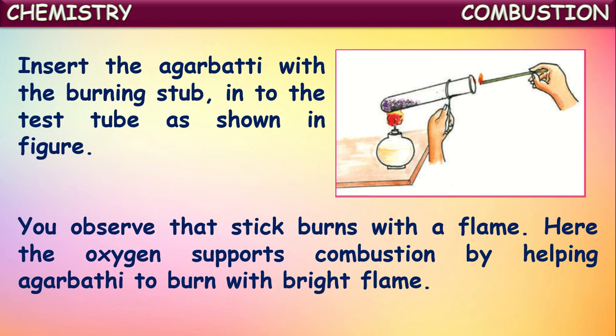From this you can say oxygen supports burning of fuels, and an incense stick rekindles with a bright flame in the presence of oxygen. In the presence of oxygen only, fuels will continue burning. Oxygen rekindles the incense stick.